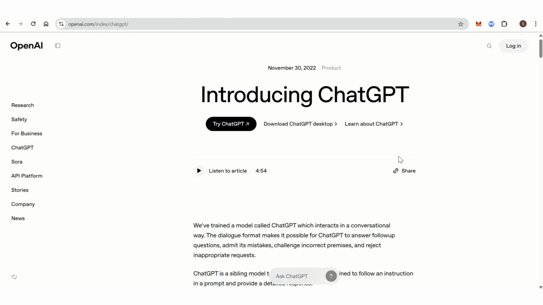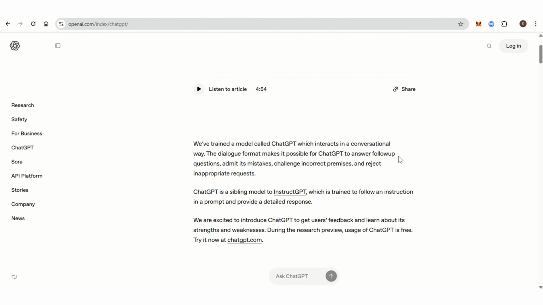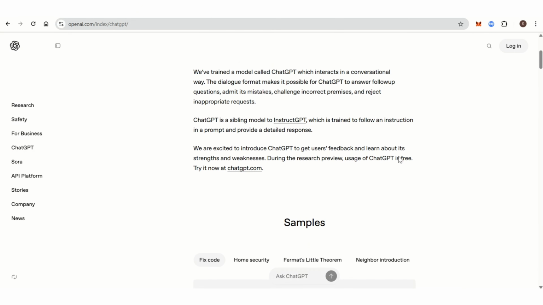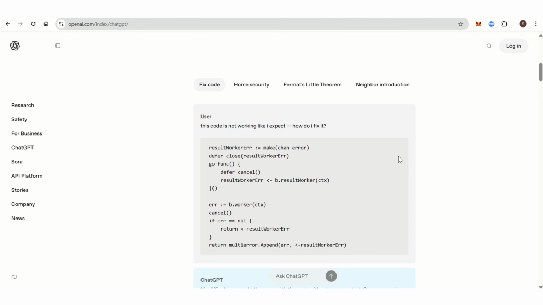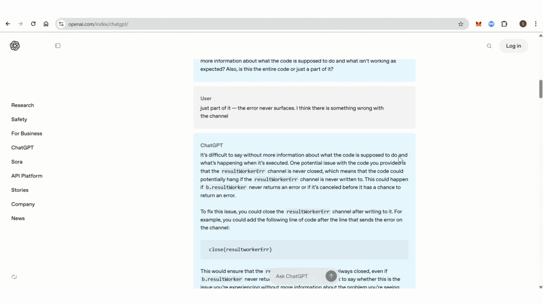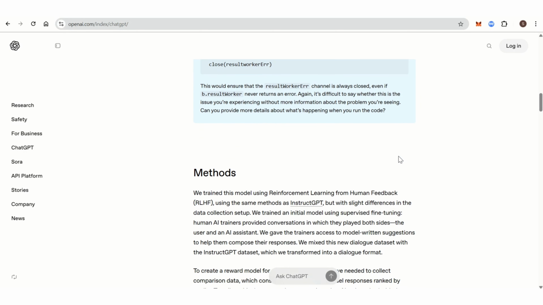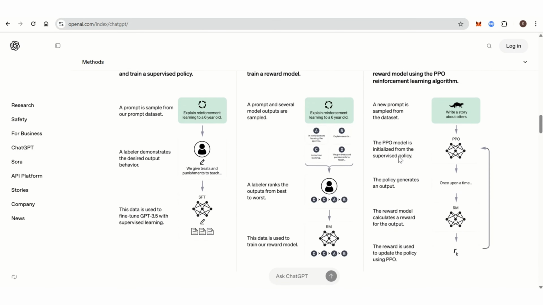In today's video, I am going to show you the difference between ChatGPT versus Gemini. ChatGPT is OpenAI's conversational AI known for its versatility and wide adoption. It excels in tasks like coding assistance, content creation, and general purpose conversations. The strength of ChatGPT is that it handles a wide range of tasks from casual chats to complex coding.